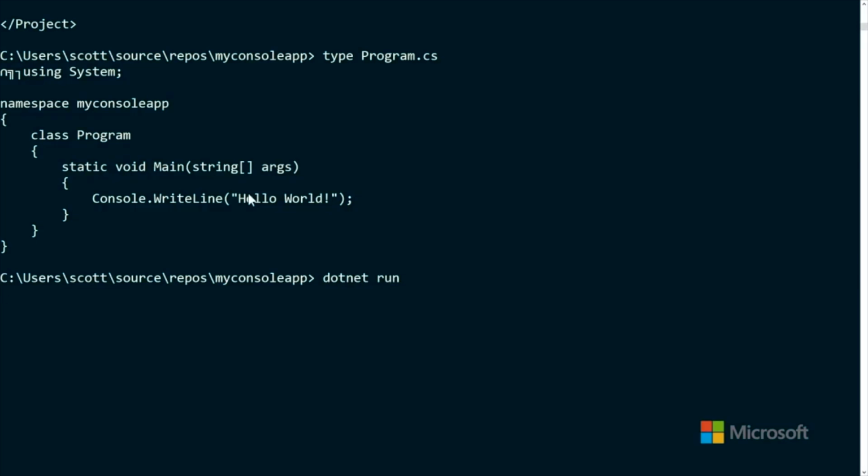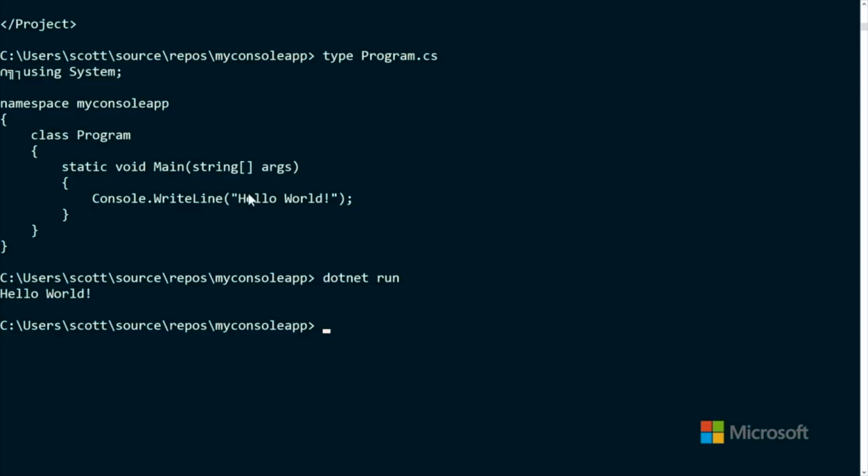All right, now there's a moment here. One, two, three. Do you know what it was doing? Why did it take three seconds to say hello world? This is the first time you were running the application. It's got to build it, right? But I've been doing this at the command line, and we don't want to spend a lot of time at the command line.